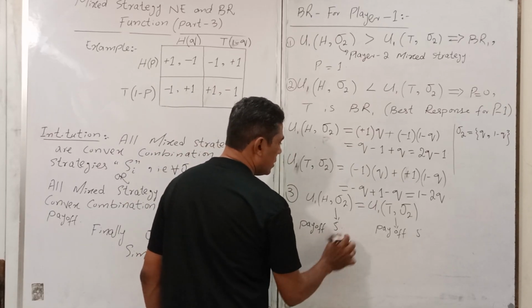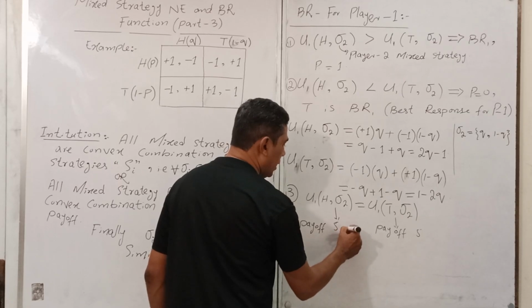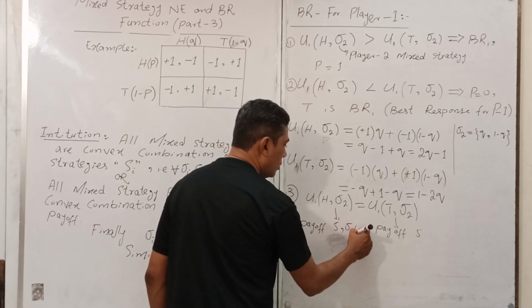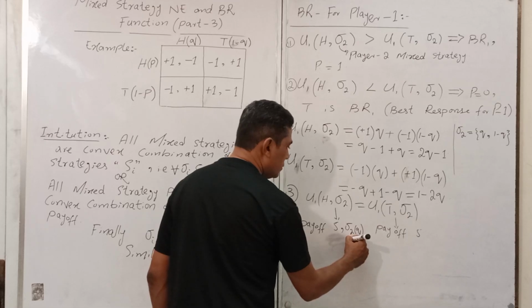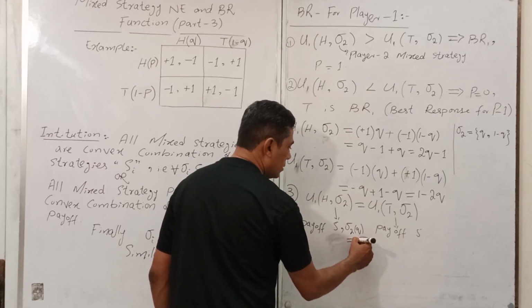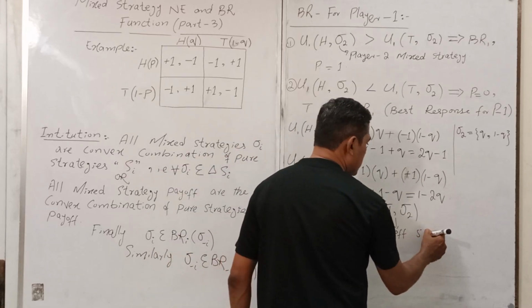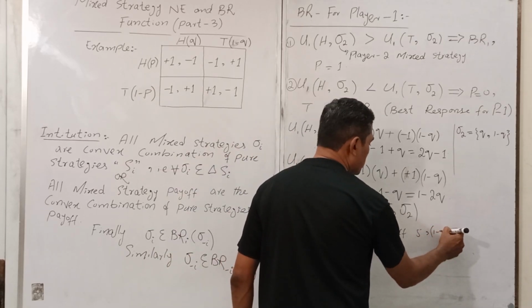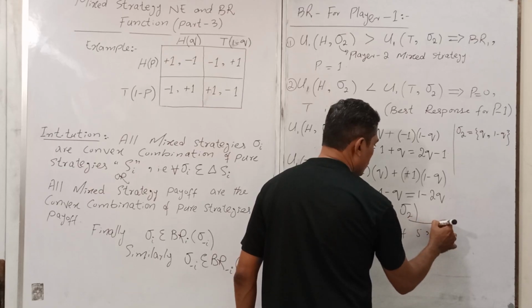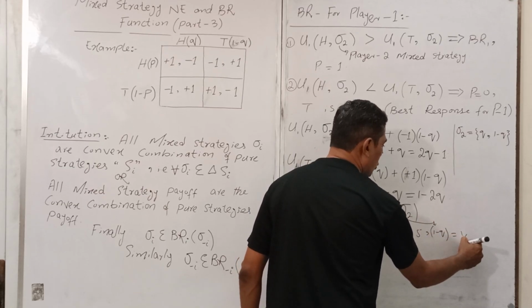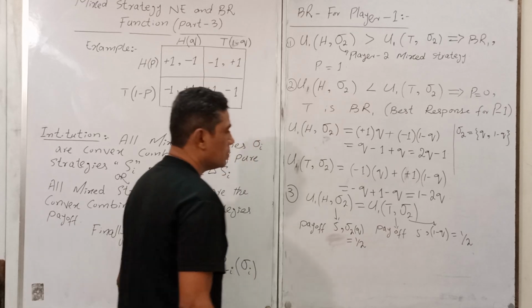What does it mean? Sigma 2 or q is here 1 upon 2 and 1 minus q is equal to 1 upon 2.